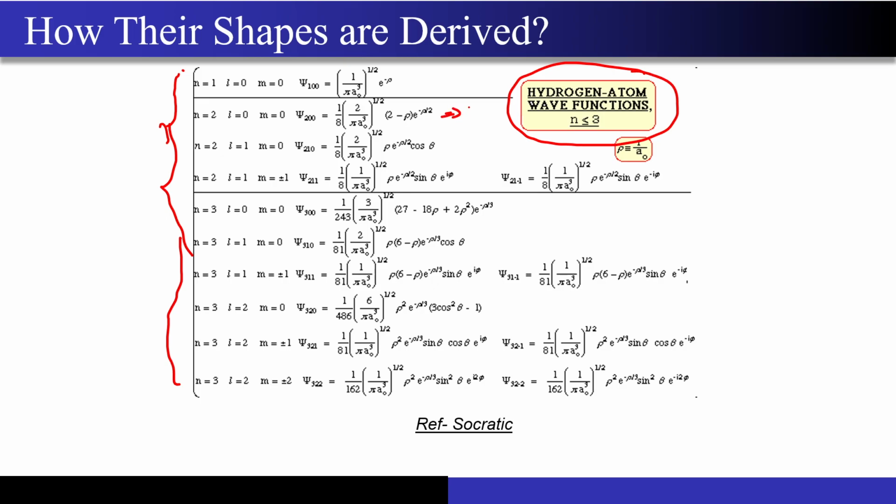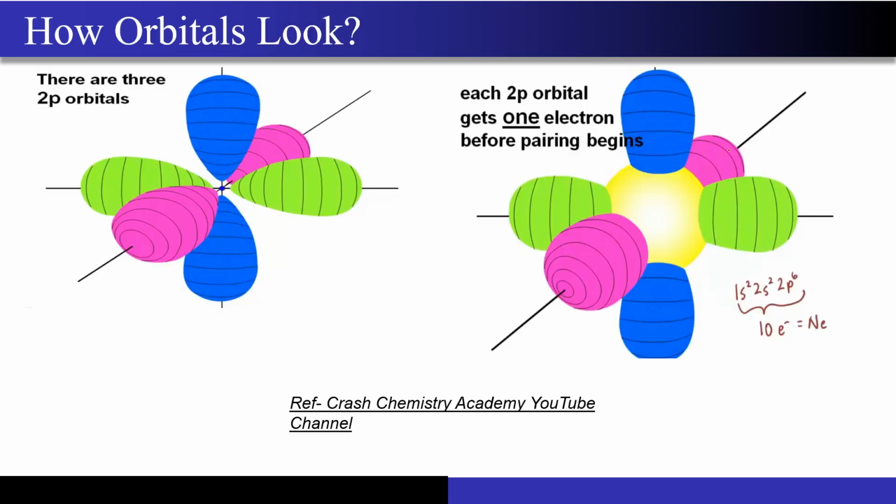So you have to solve these equations. Maybe you can use Python, maybe you can use MATLAB. After solving these equations, you will get certain shapes, and those shapes will be nothing but the shapes of the orbitals. And orbitals are nothing but the probability that the electron will exist in this region, and the probability is equal to 90%, right?